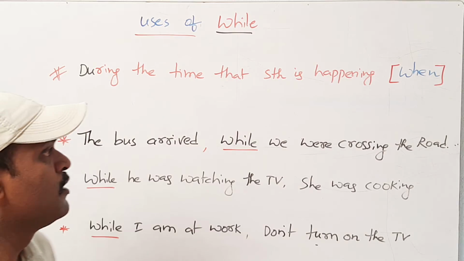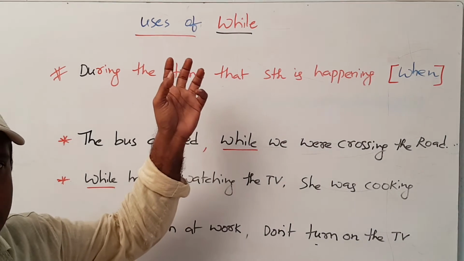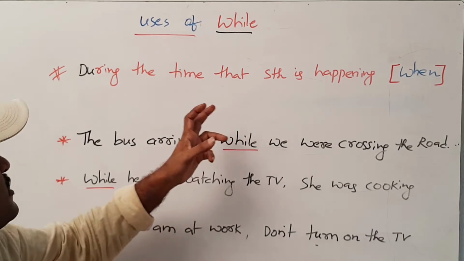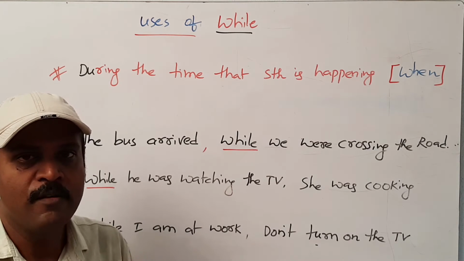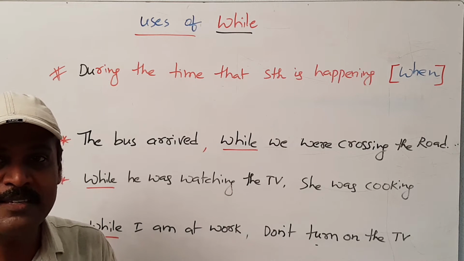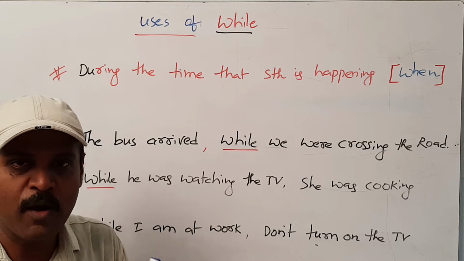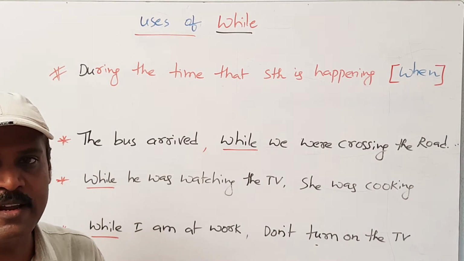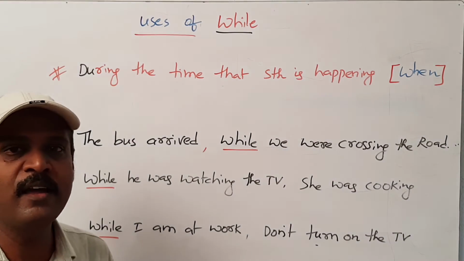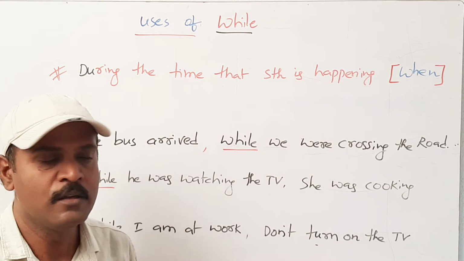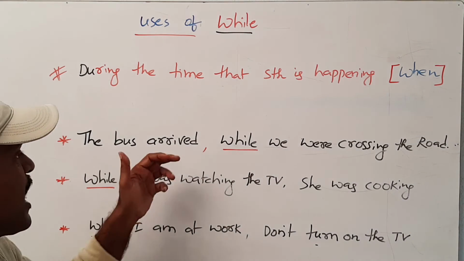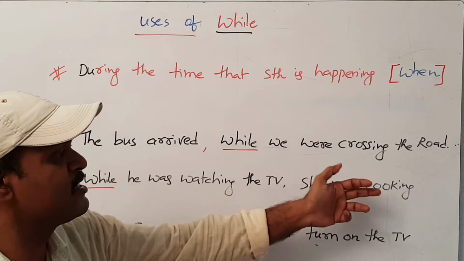Okay. The first use of while is during the time that something is happening. When something is going on, when something is happening, at that point of time, we have to use while. Instead of while, we can use when too. No problem. The first sentence is, the bus arrived while we were crossing the road.